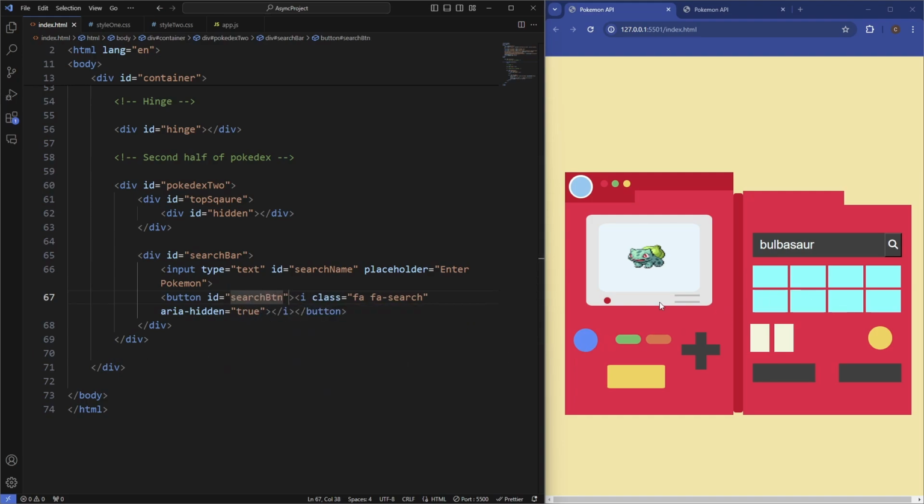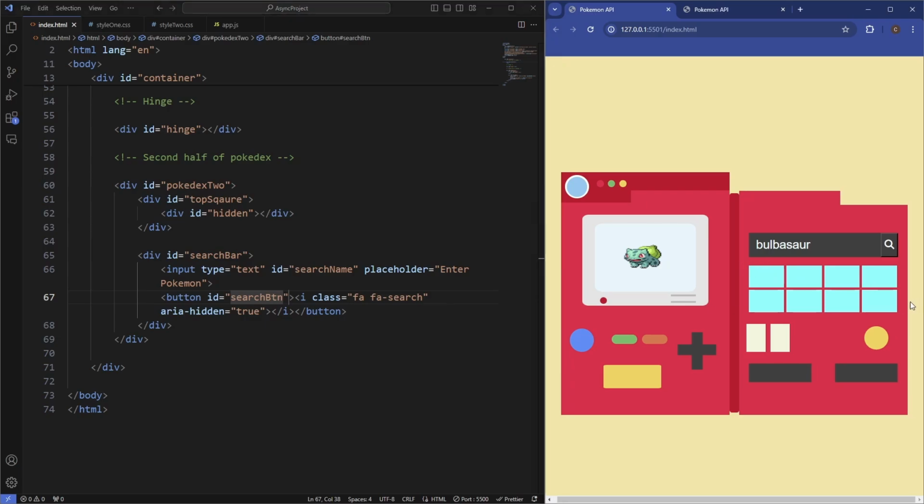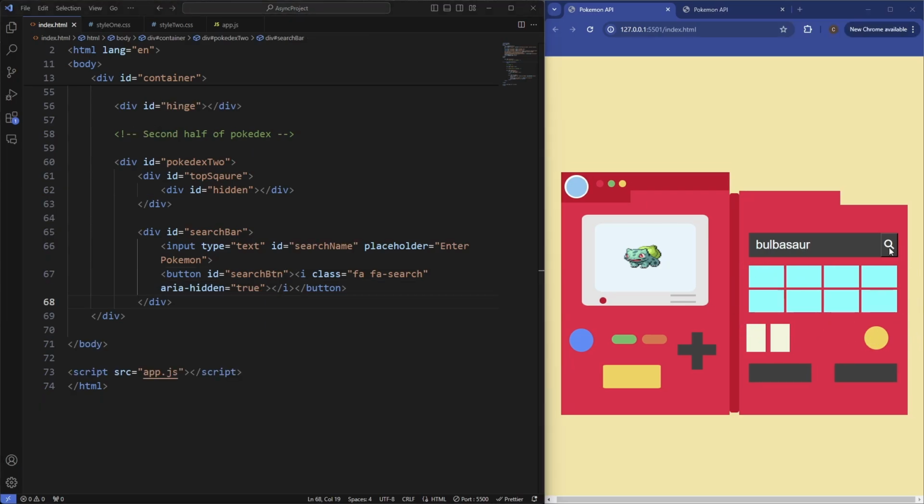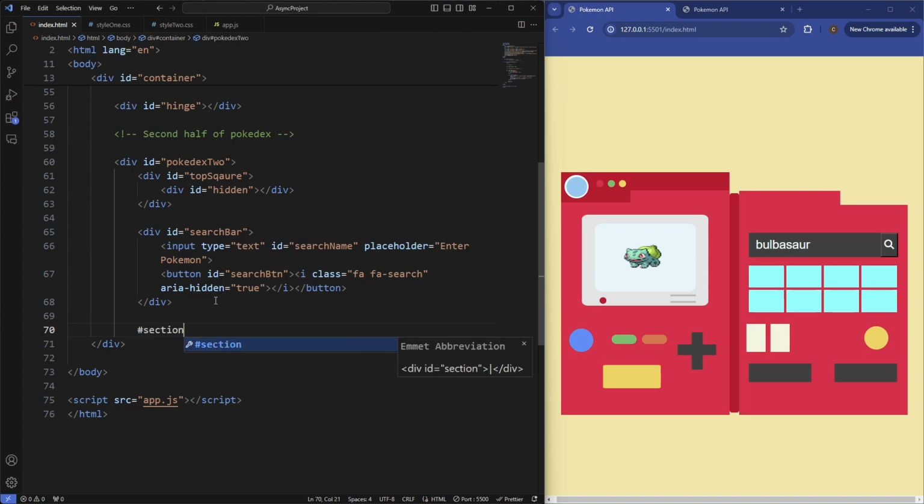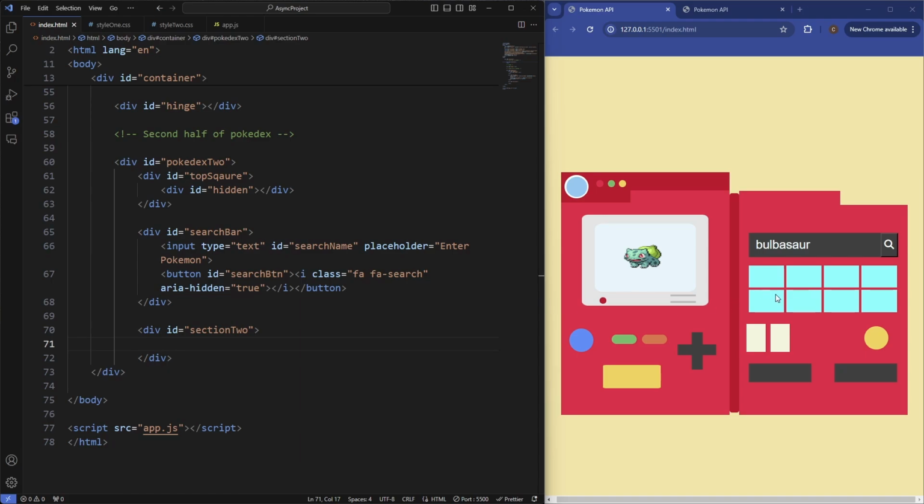So now there's going to be three other sections. So we're going to have the sections for the blue squares, this section here for these two buttons. So after the search bar, we're going to have these three sections here. So we've got one section, two sections, three sections, which again are just divs. So we'll do this bit here, which is going to be using the grid layout. So we'll go underneath the search bar. We'll wrap these in a div called section 2. And then we'll create divs for each of these sections.